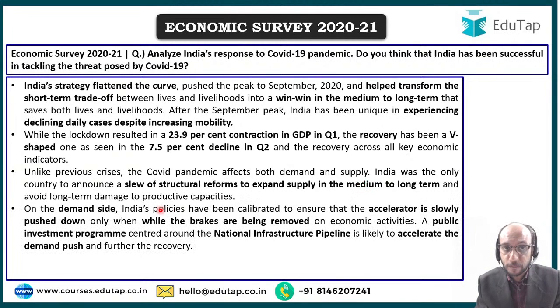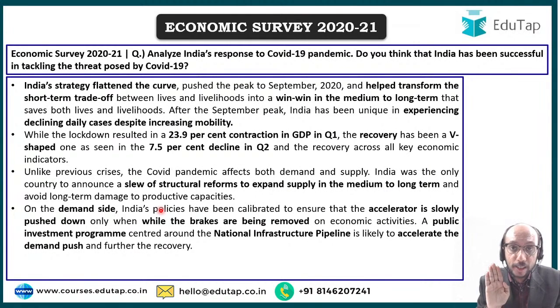On the demand side, India was very cautious in not announcing, let us say, the Atmanirbhar Bharat program or a support package or a fiscal stimulus package very early on in the pandemic, because very early on India was under an intense lockdown. Production was absolutely closed in many factories. Therefore, announcing a stimulus package at that time could have caused inflation to increase a lot, because if production is not happening and people have a lot of money in their pockets, they'll spend that money immediately and the prices will shoot up because of low production. So India was very mindful, India was very careful, and we stepped on to the accelerator.